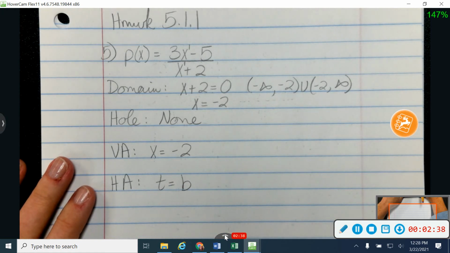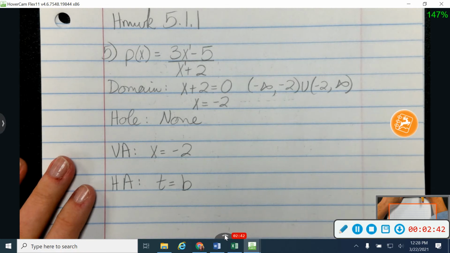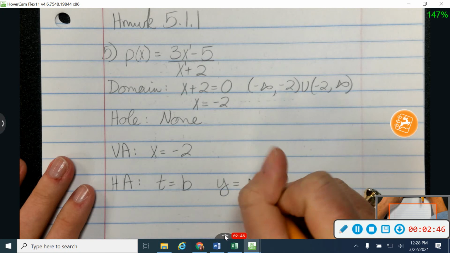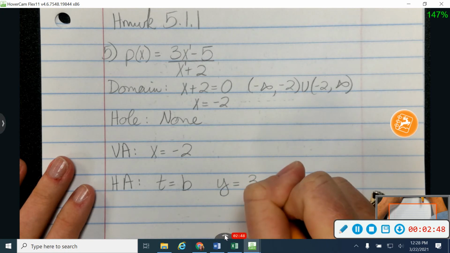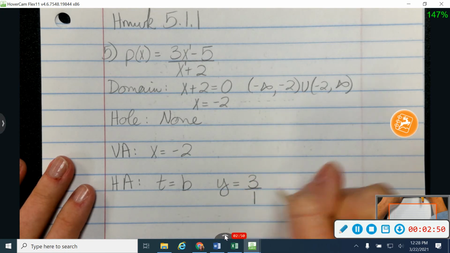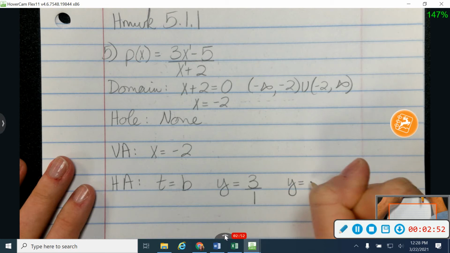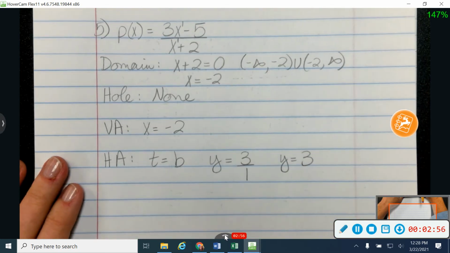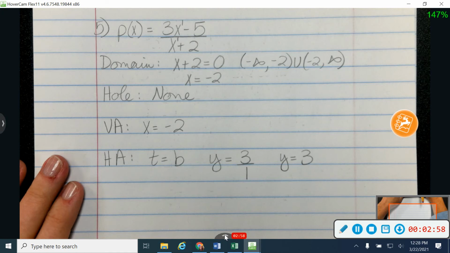By degree, we mean the biggest exponent on x. So to find it, I'm going to do y equals my lead coefficient of the top divided by my lead coefficient of the bottom. So I'm going to have a horizontal asymptote at y equals 3. And it's what OnRamps also calls end behavior. We'll talk a little bit about that when we graph here in just a second.